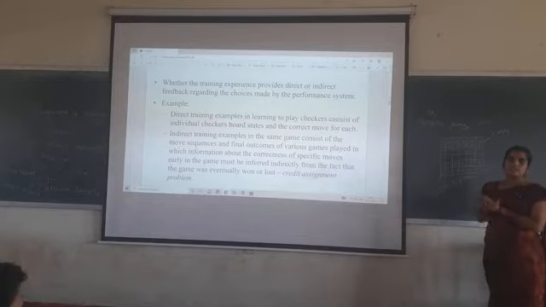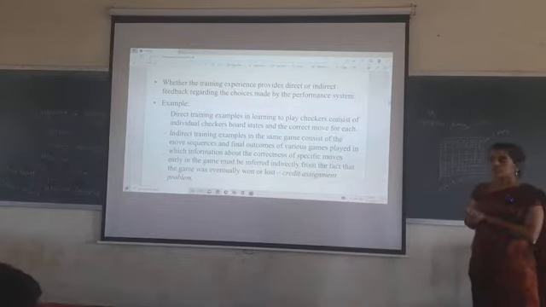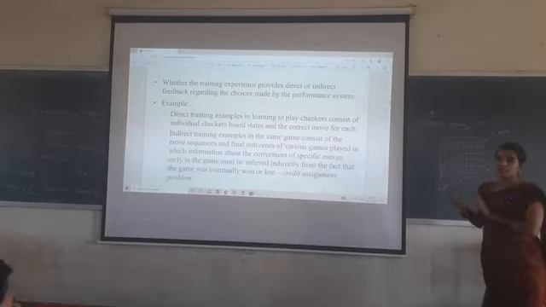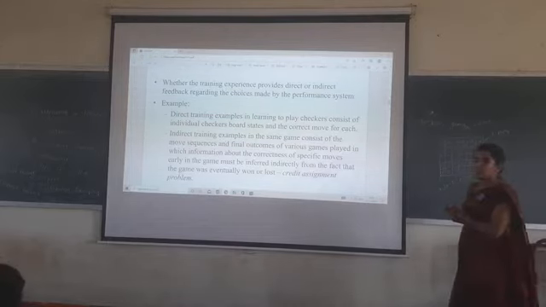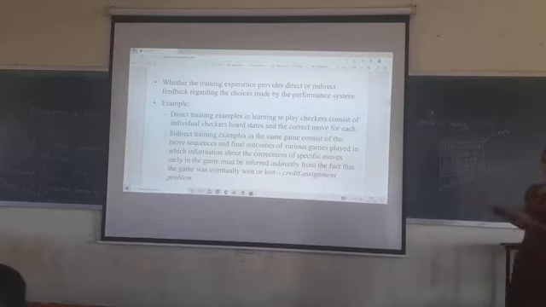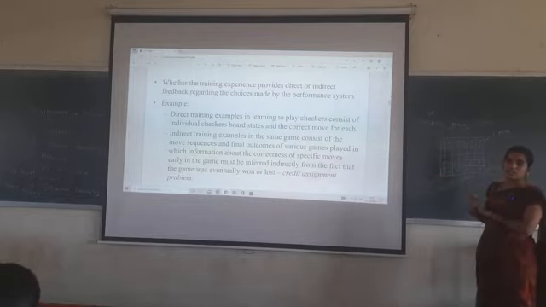What is the direct feedback here? In the checkers game, there are two different parties, one with white and another with black. These two players play with some conditions. What are those conditions?